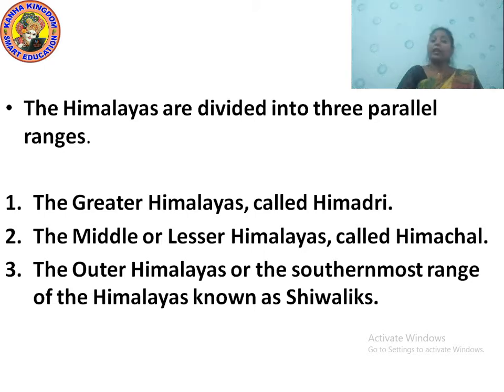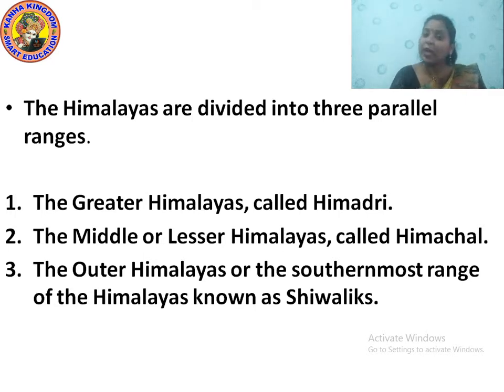Now, the Himalayas are divided into three parallel ranges. Number one, the Greater Himalayas, which is called Himadri. Second, the Middle or Lesser Himalayas, which is called Himachal.